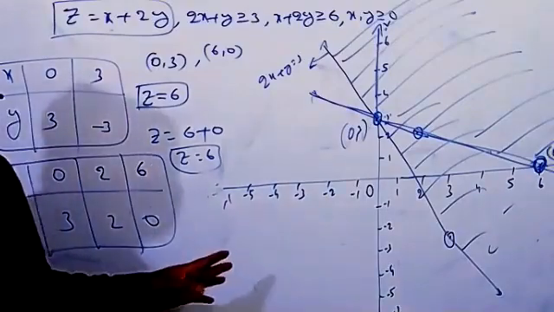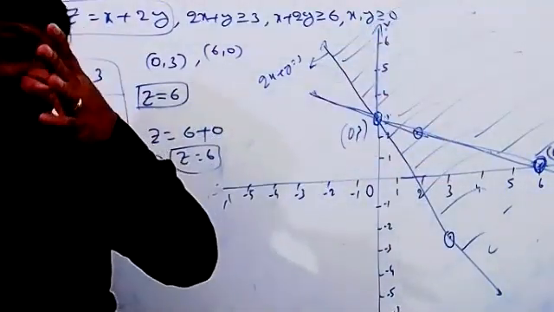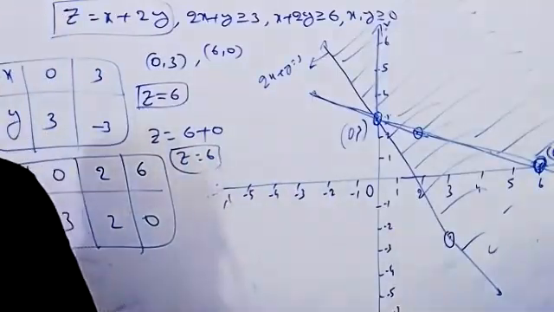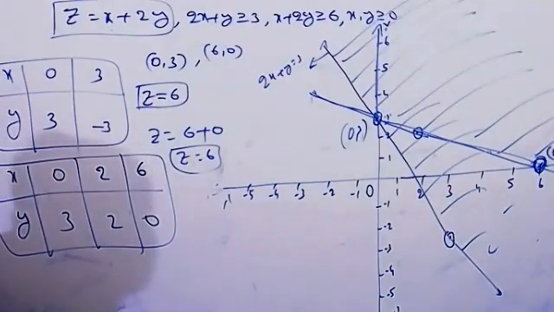Whatever points we are taking on the line, all of these points give the minimum value, because everything we got is the same. That is the reason. At last you can write that the minimum value of z is 6 at every point on the line, because all the points give equal values.